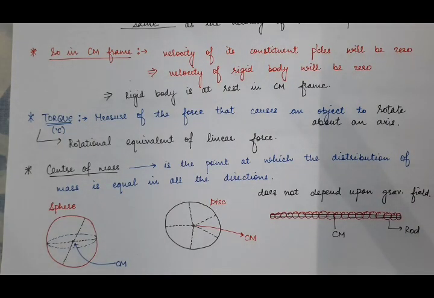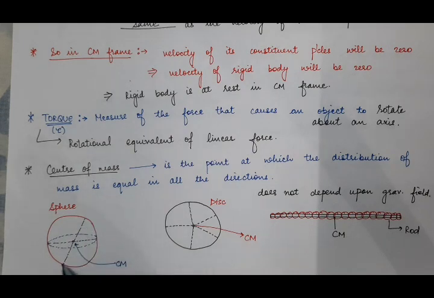Then take the example of the sphere. For a sphere, imagine a ball. A ball is a spherical body. In case of a spherical body, this center point will act as the center of mass. Why?